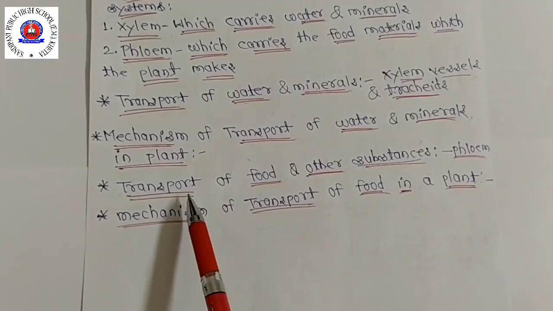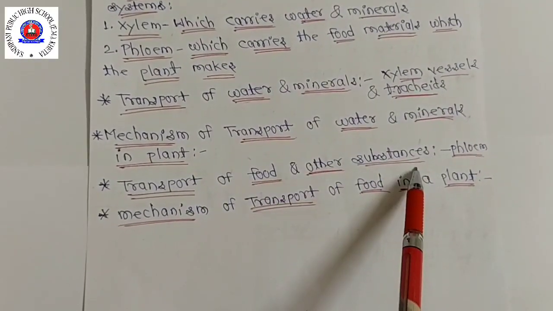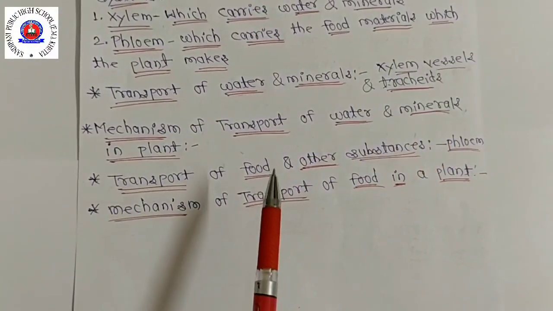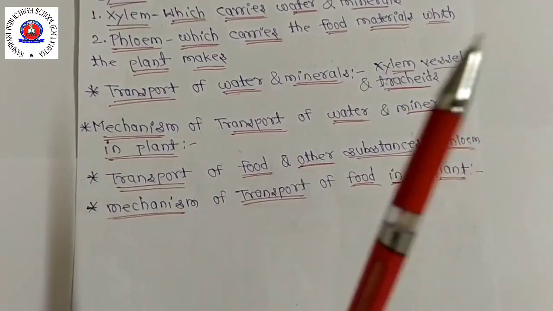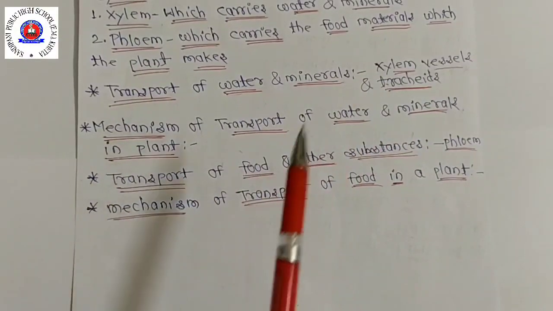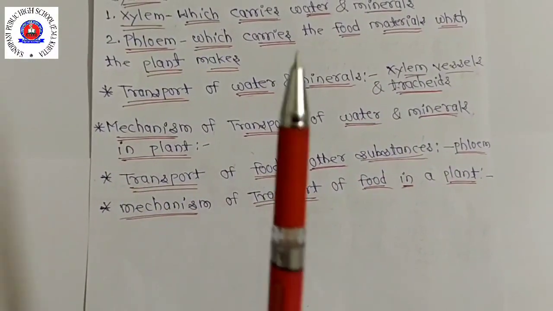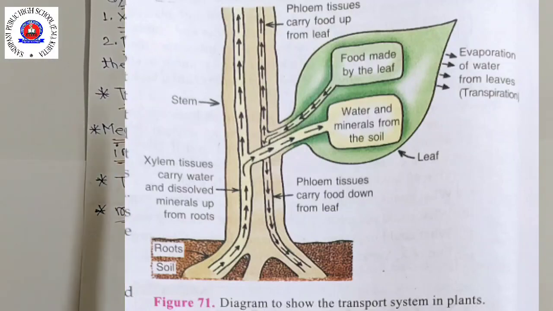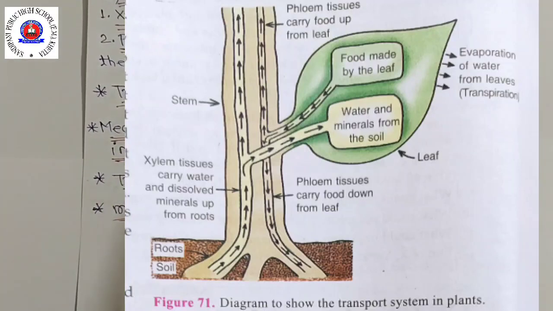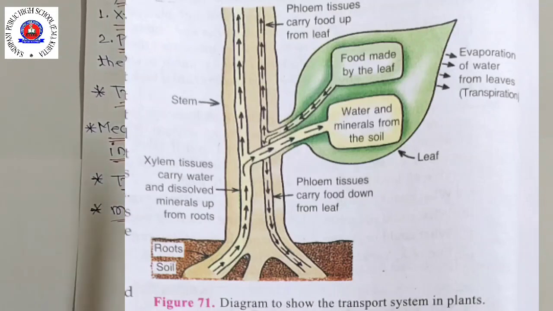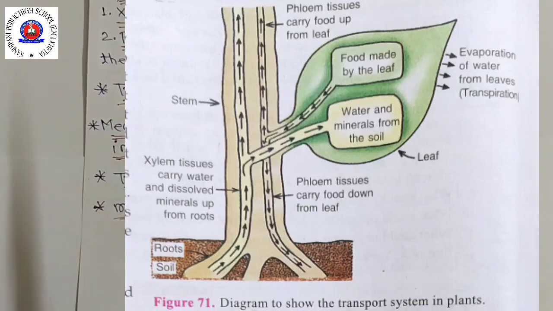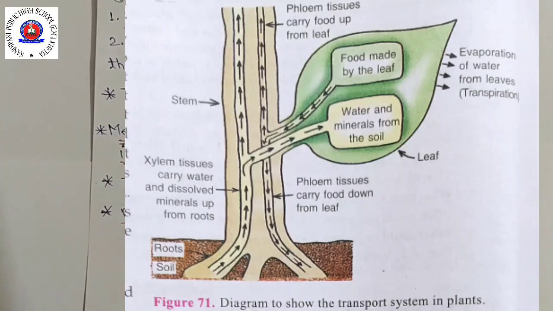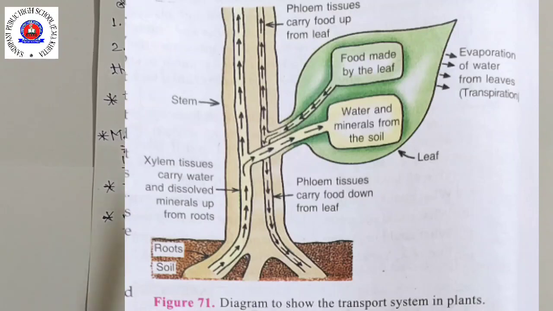Next transport system: transport of food and other substances, with the help of phloem. Leaves make food by the process of photosynthesis. The food made by leaves is in the form of simple sugar like glucose. Other substances called plant hormones are made in the tips of roots and shoots. Now every part of the plant needs food, so food made in the leaves has to be transported to all the parts of the plant, like branches, stem and roots.